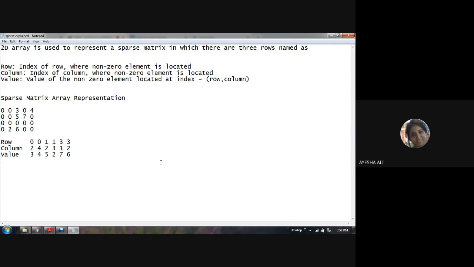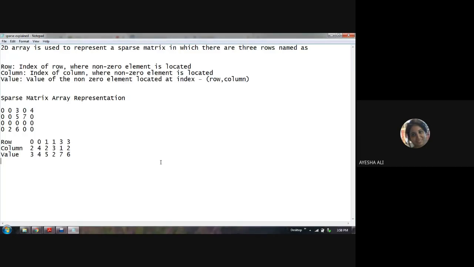So for example, that matrix in the figure right now, how many rows are there? 0, 1, 2, 3. There are basically 4 rows from 0 to 3, and there are 5 columns from 0 to 4. Below, I've written row, column, value.